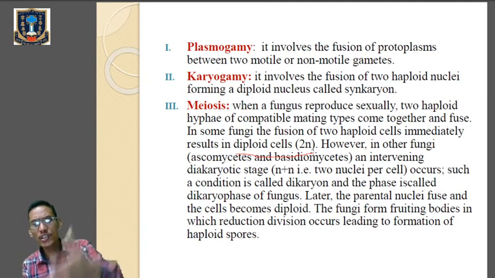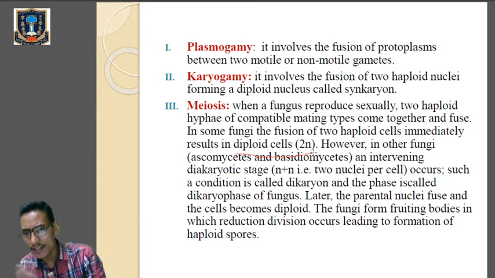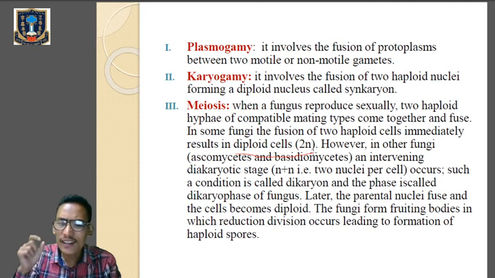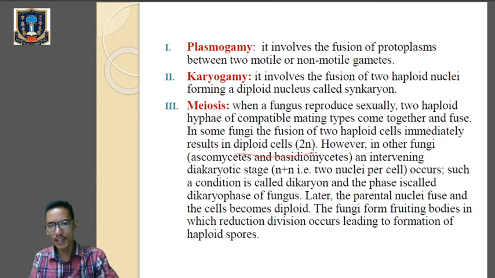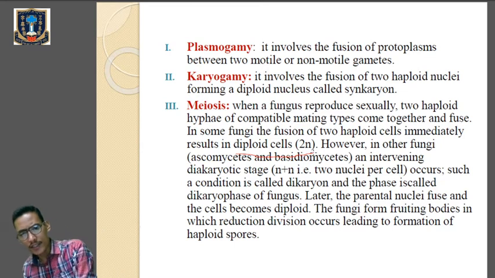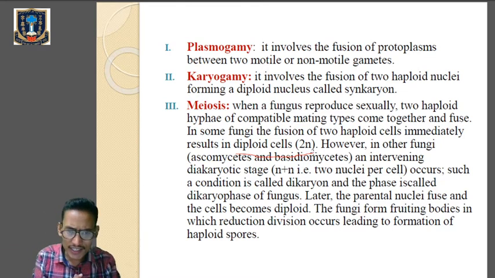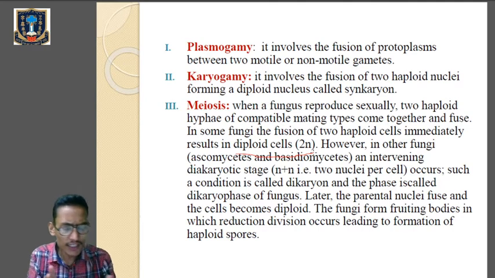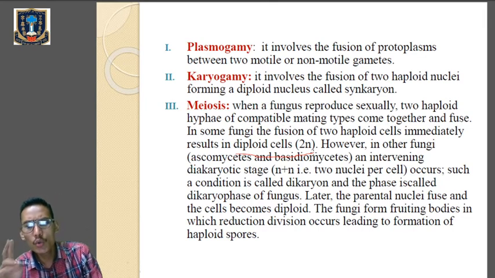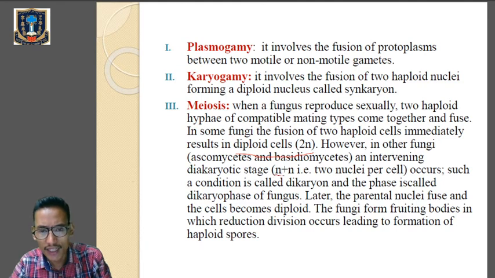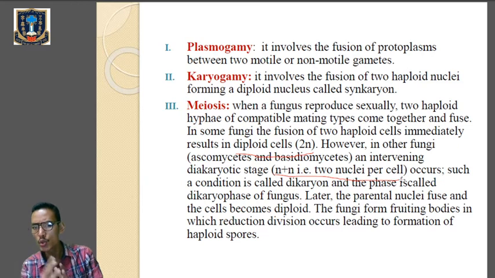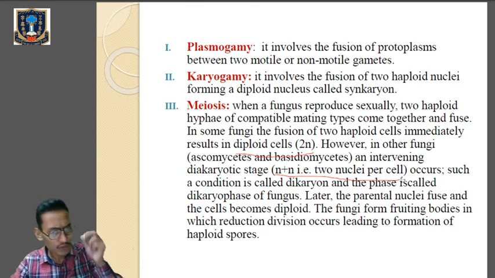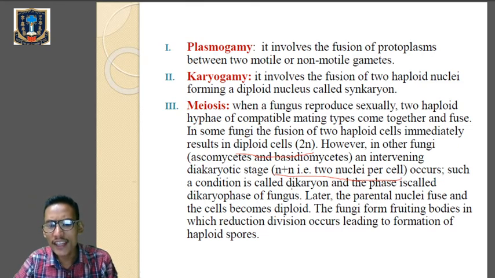But in certain fungi like Ascomycetes and Basidiomycetes, we find an intervening stage between plasmogamy and karyogamy where they contain two nuclei, that is N plus N, two nuclei per cell. Such a condition is called dikaryon and the phase is called dikaryophase.